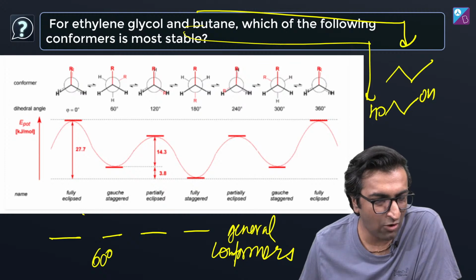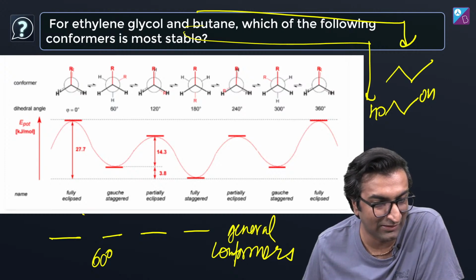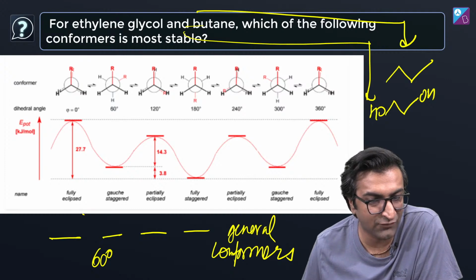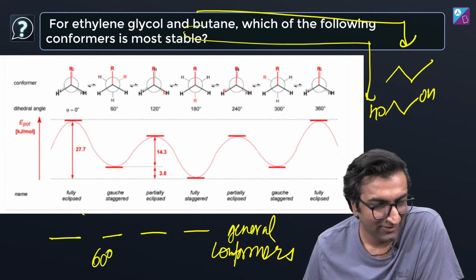Riya, how are you saying gauche? Staggered, dihedral angle, gauche form. Sir, do you recognise this? You recognise it, complex. How will you give the answer to this, tell me. Fully staggered for butane and gauche for ethylene glycol. Why is that?